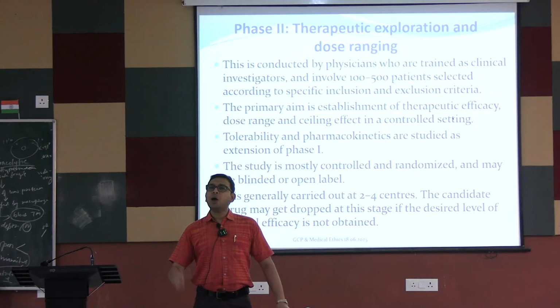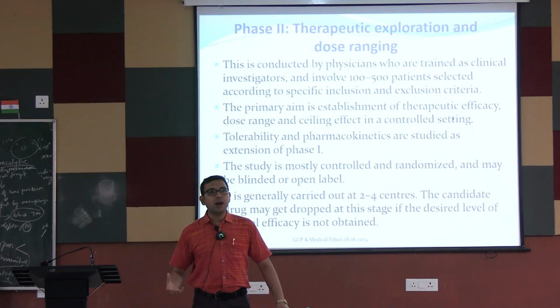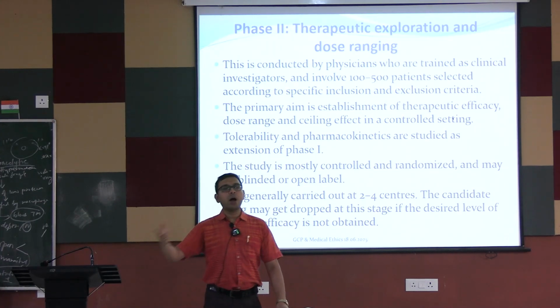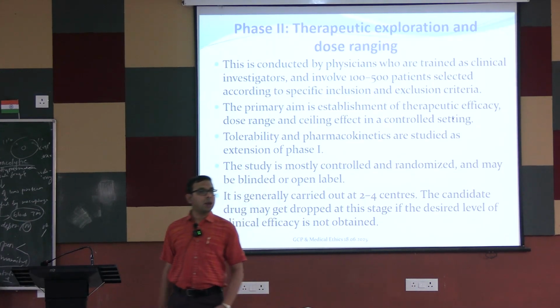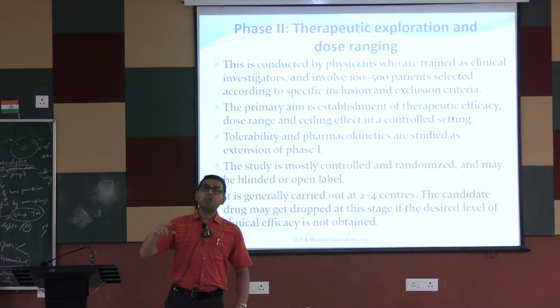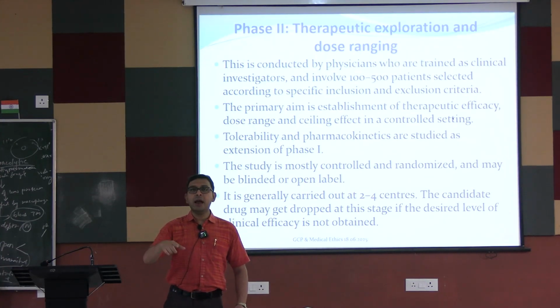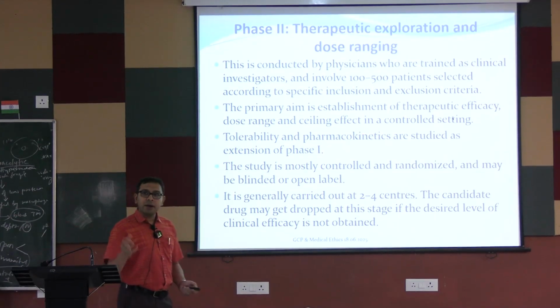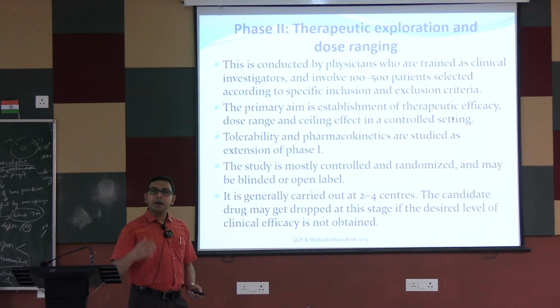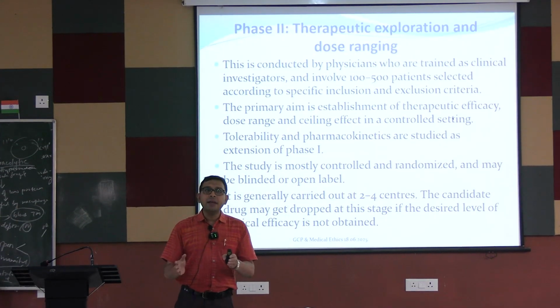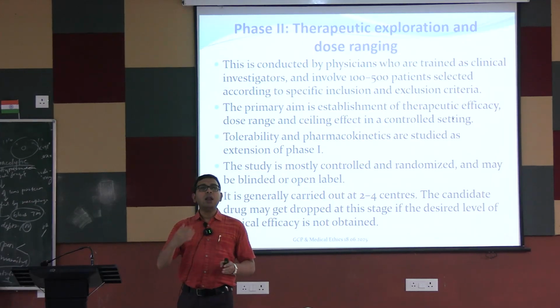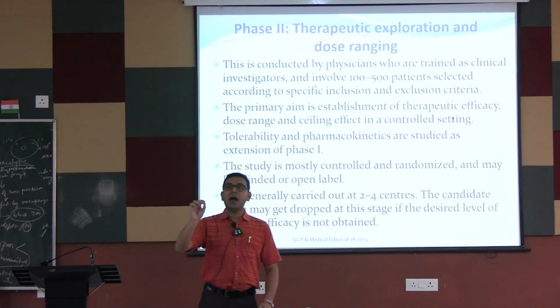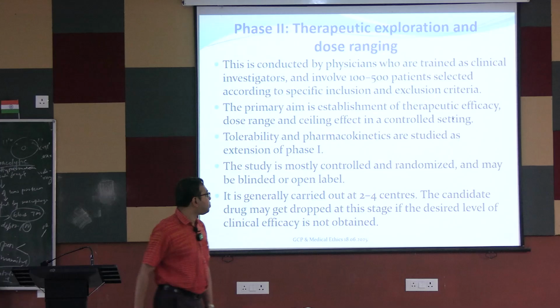Because when there is disease, for example some liver disease or kidney disease, there will be change in the absorption, distribution, metabolism or excretion of the drug. So that also dictates the dose that is needed in diseased individuals. So pharmacokinetic data and tolerability data are tested, and in addition in phase 2 usually we are seeing the efficacy data as well as the dose ranging data.